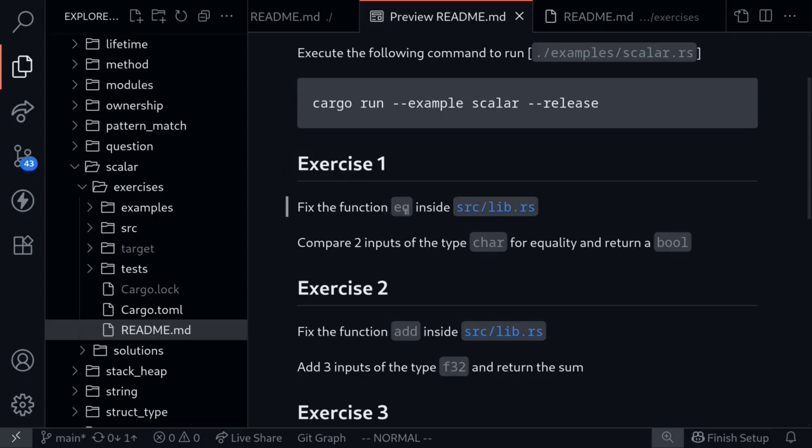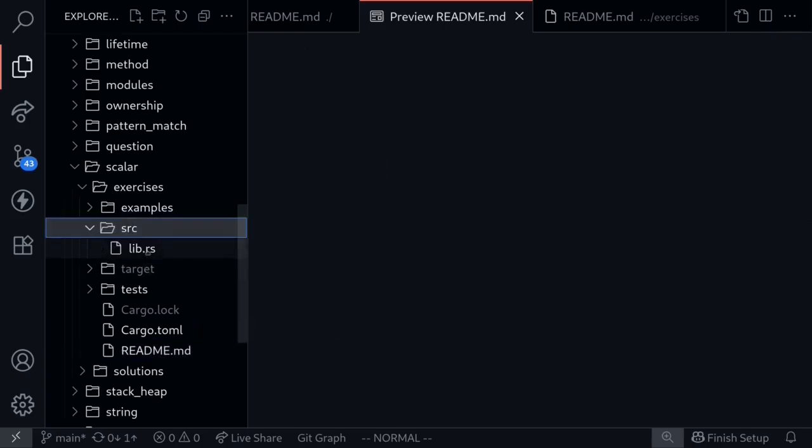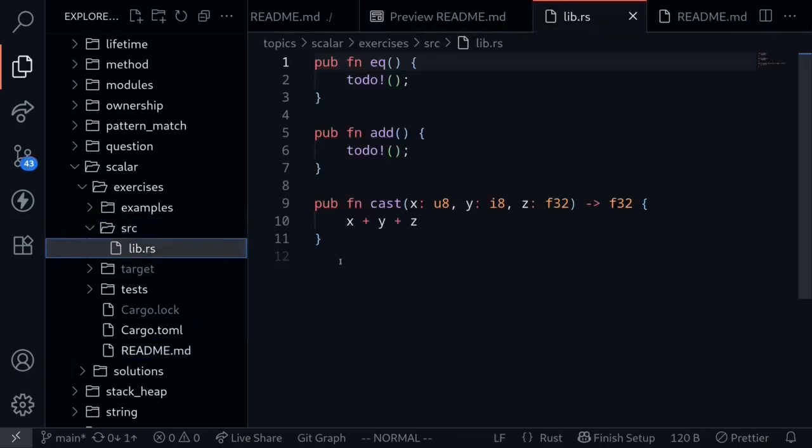Fix the function EQ inside source/lib.rs. Inside source/lib.rs, you'll see the exercise that you'll need to do. Now, you might have noticed that there are functions called todo. These are called todo macros. They allow the code to be compiled without actually putting in any code inside. To do the exercises, you'll need to remove these todo macros.